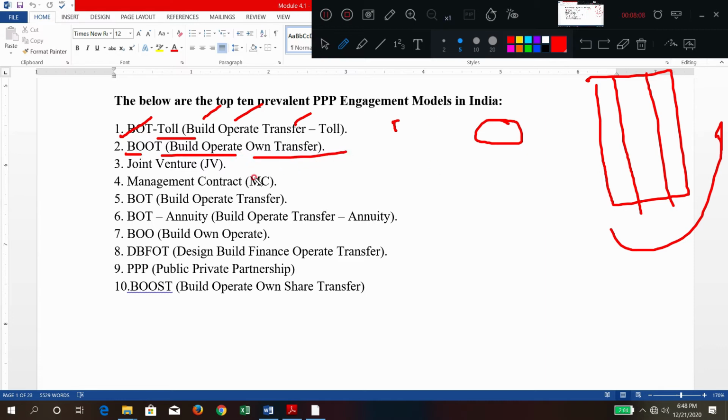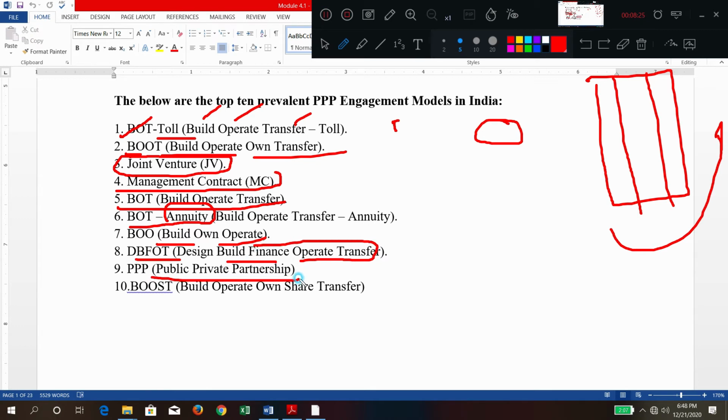Next is build, operate, own, transfer. This is just a modification. Here a joint venture is coming. Then management contract, BOT annuity, which means payments are made annually, build, own, operate, design, build, finance, operate, transfer, and build, operate, own, share, transfer. These are some of the models which generally come under the PPP model.